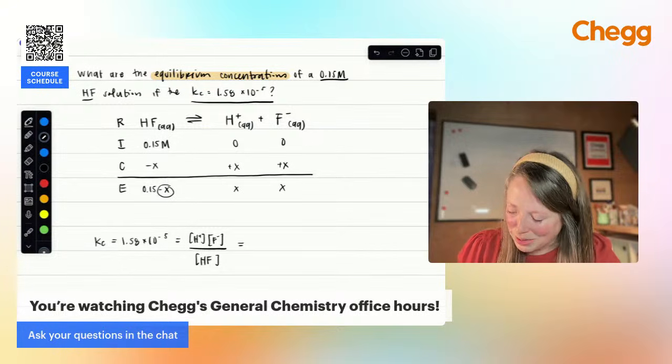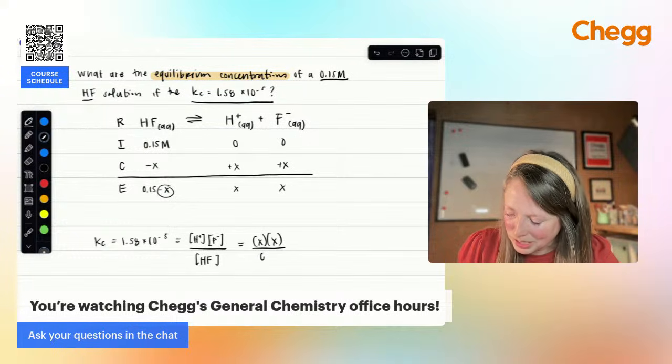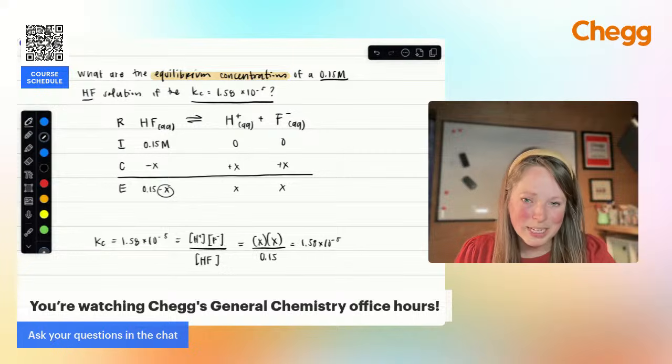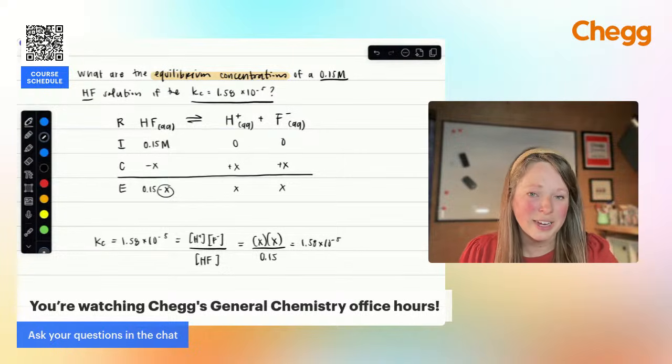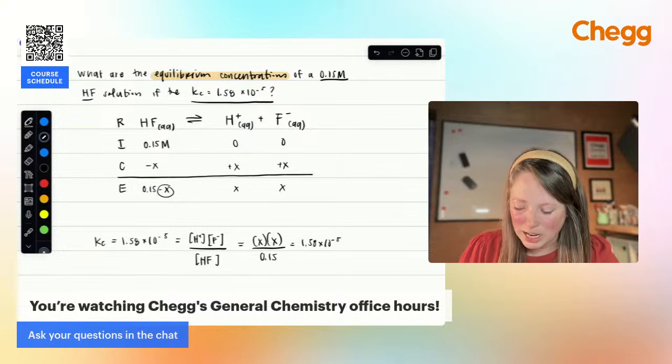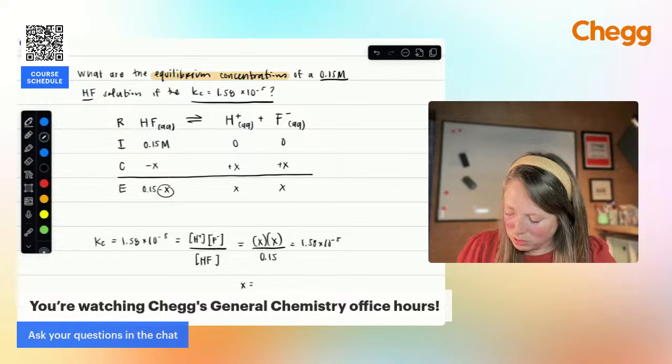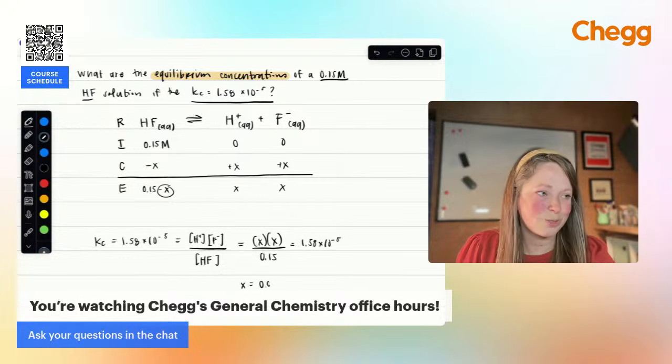So what does that mean? I'm going to have x times x, or x squared, over 0.15 equals my 1.58 times 10 to the minus fifth. So now all I have to do is multiply both sides by that 0.15, solve for x, and then that gives me my equilibrium concentration of both H plus and F minus. So what would that be? x would be equal to 0.0, it's really small,